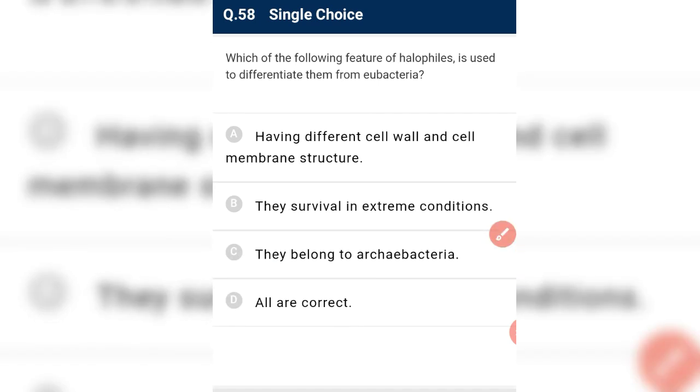Which of the following features of halophil is used to differentiate them from eubacteria? Halophil is a member of archaebacteria, and the archaebacteria cell wall is made of complex mucopolysaccharide and mucopolypeptide. So their cell wall and cell membrane contain branched chain lipids. So they differ due to the cell wall and cell membrane structure, and they belong to archaebacteria. Yes, they survive in extreme conditions.